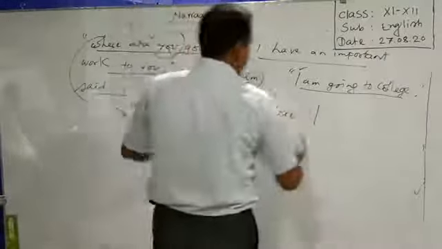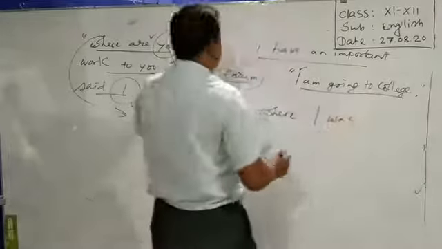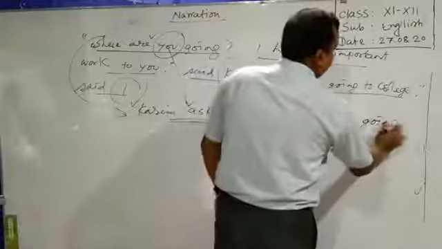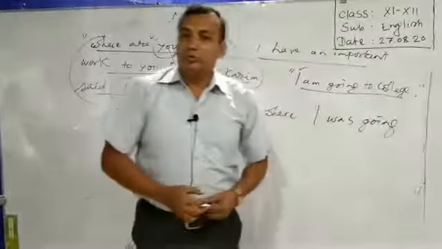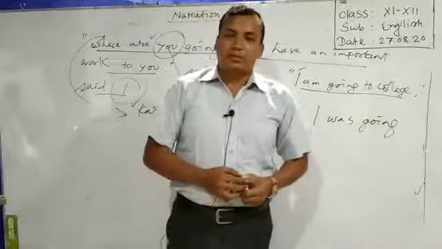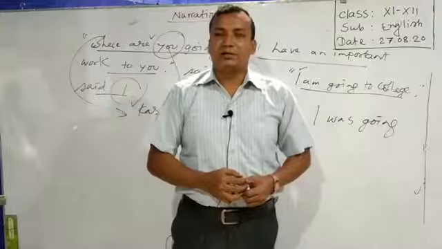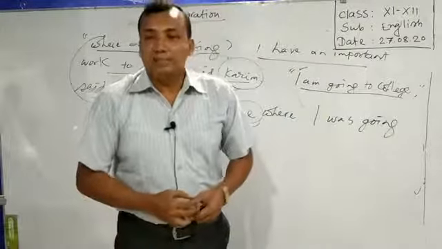And you have to change the auxiliary, was. Then going. Dear learners, can you remember what you have to do when you find both auxiliary and principal verb? Yes, you will just change the auxiliary.